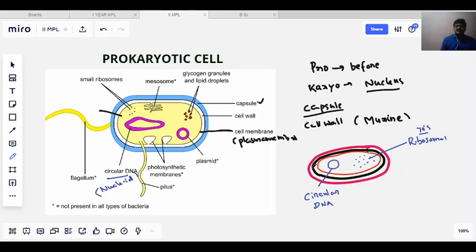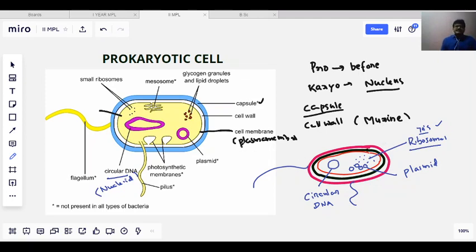Okay, students, you can see here the outer capsule, and the cell wall is made up of murein. This is the plasma membrane, this is the flagellum, and this is the pilus. All these things are there. And there is a circular DNA, and not only the circular DNA or nucleoid, some small circular self-replicating structures are also there. These are called plasmids. And there are 70S ribosomes, the only cell organelles in prokaryotic cells.